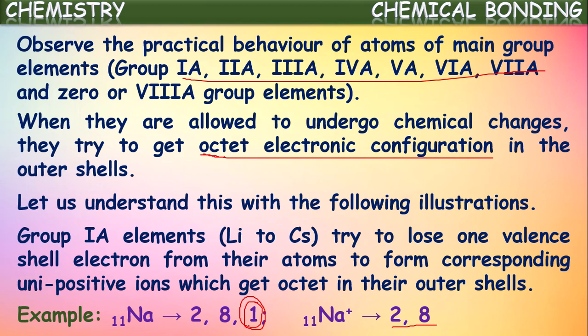So when it participates in chemical reactions, sodium will lose one electron and get the octet configuration of the nearest noble gas neon. In this way, not only sodium, all the elements from the 1A group tend to lose one electron always, and hence they get the nearest noble gas configuration.